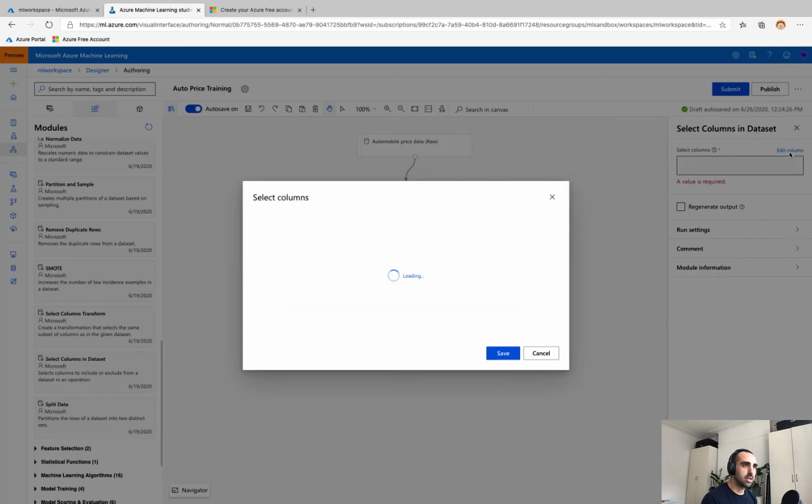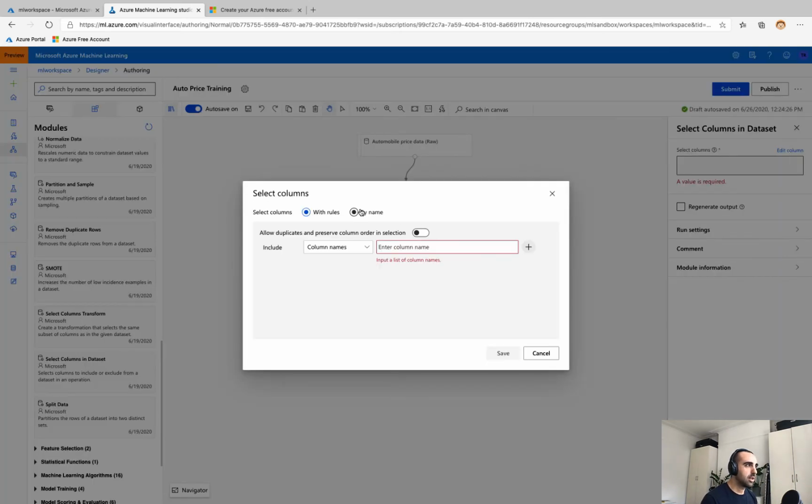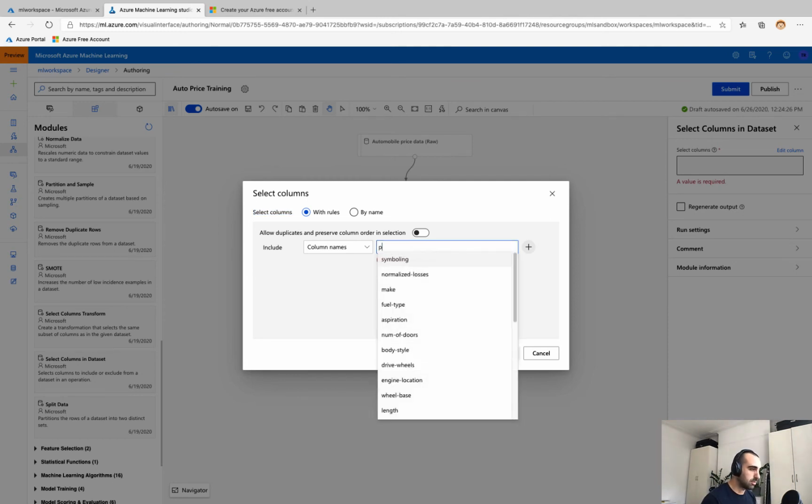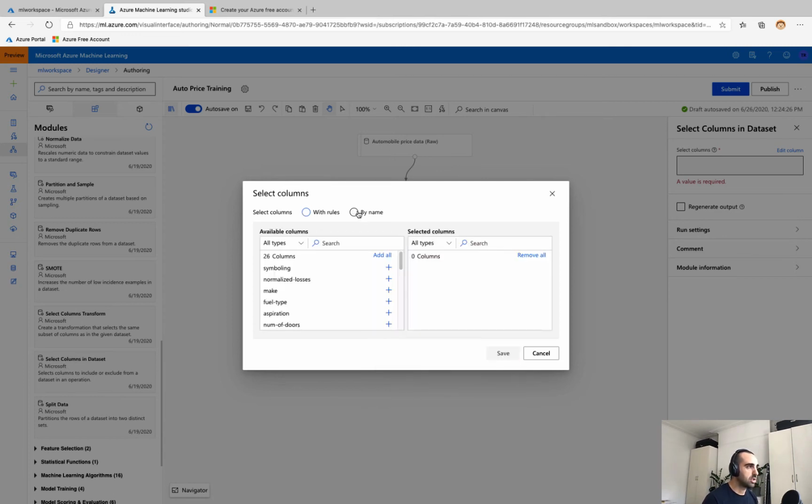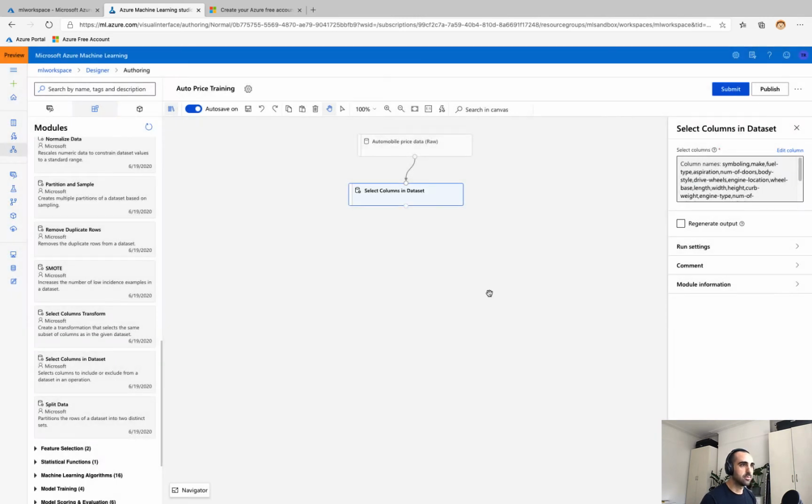And so if I hit Edit Column, in this case it's asking which columns do you want to select from the dataset. I could manually type those, but what would actually be a lot quicker is if we do this by name. So if I flick over to this view, we'll click Add All, remove normalized losses, and click Save. So we've dropped that column that we didn't want, but I also want to clean up those bore, stroke, and horsepower columns, because they had some missing values.